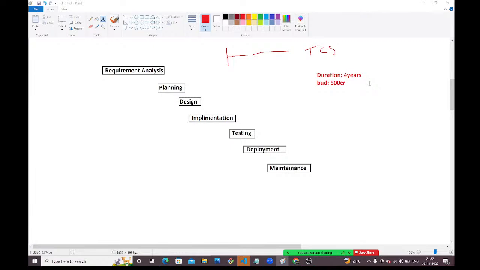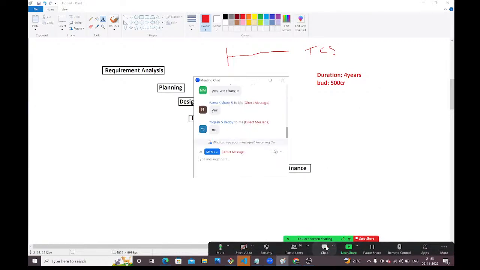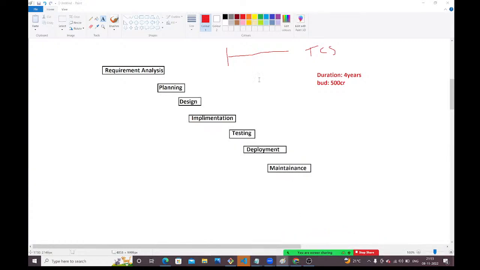Will the client feel happy? Will the client get satisfied? No, right? When you want to run a business successfully, client satisfaction is very, very important, guys. Only then can you run the business successfully. But here, the client is not satisfied. Then what do we need to do? Money wasted, time wasted. This is the second problem with the waterfall methodology.